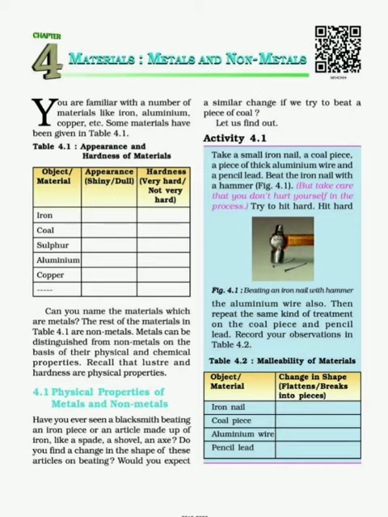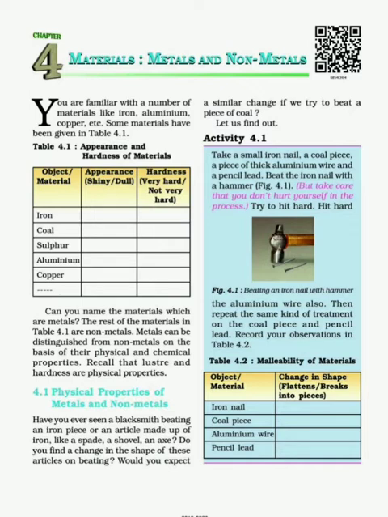flat. Below the table 4.1 that is given to you, you have to write down your observation. When you hit the iron nail with the hammer, you will see that it becomes flat. So you have to write the change in shape of the iron nail: it gets flat. Now the second thing, you have to repeat with a piece of coal. When you hammer the coal piece, you will observe that it breaks down into pieces.